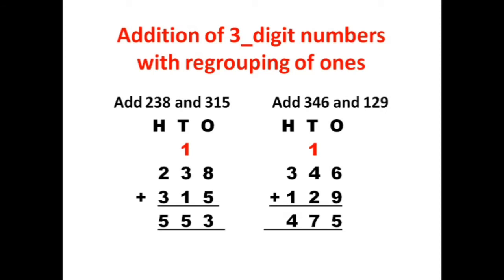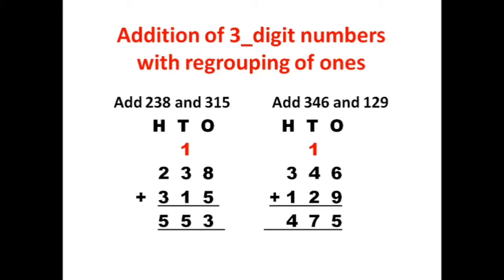Today we will learn addition of 3-digit numbers with regrouping of 1. Let us add 238 and 315. 238 plus 315. Let us add the numbers in the ones place. 8 plus 5 is equal to 13. We will write 3 in the ones place and carry 1 to the tens place.